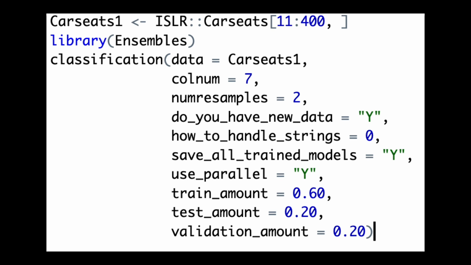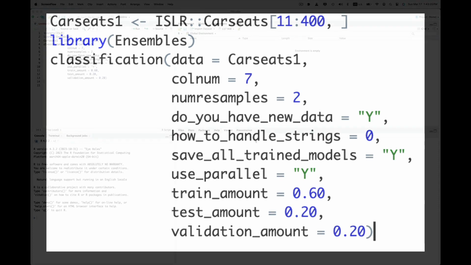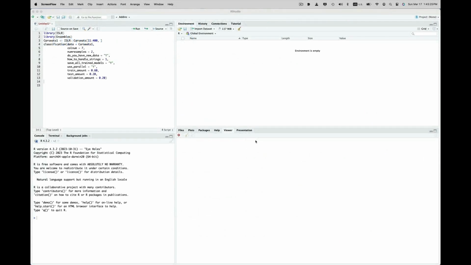Carseats1, that very top line of the code, it's giving us lines 11 through 400, so it's chopping off the first 10 lines. And then, as you'll see, it's going to ask, hey, Russ, if you're saying there's new data, where is that new data? Well, you already know it's on my hard drive, so you're going to see it in just a second. So let's watch this whole thing run in real time. It's amazing how fast it runs and how quickly it goes.